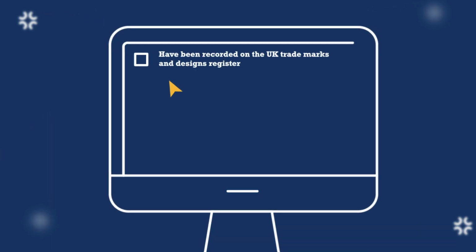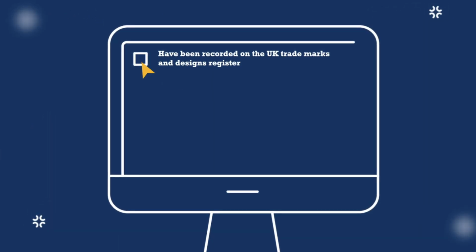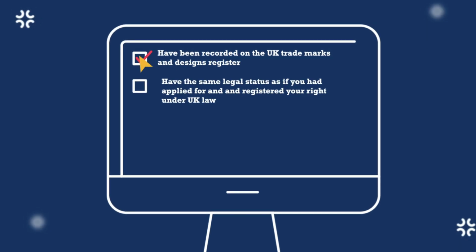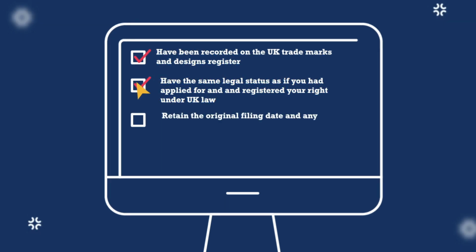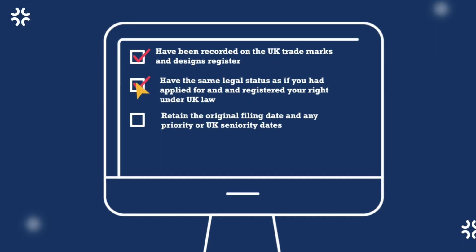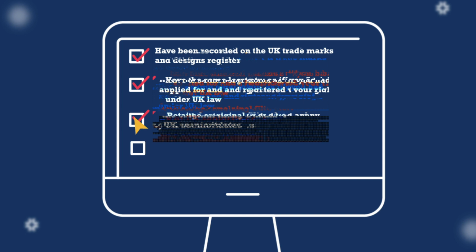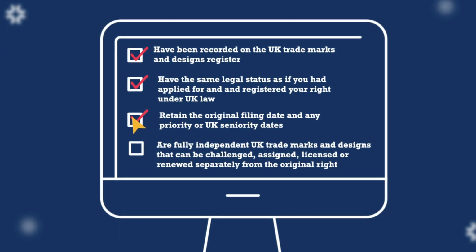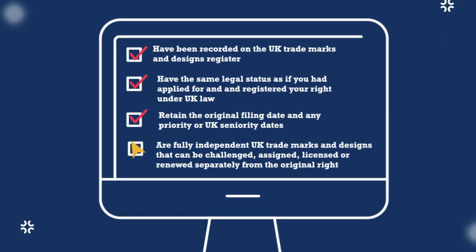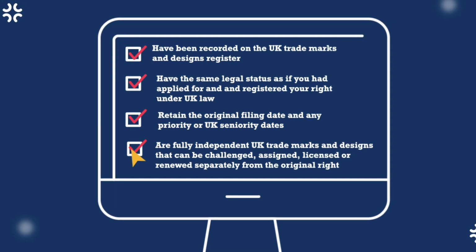Each of the rights created by the Intellectual Property Office have been recorded on the UK Trademarks and Designs Register, have the same legal status as if you had applied for and registered your right under UK law, retain the original filing date and any priority or UK seniority dates, and are fully independent UK trademarks and designs that can be challenged, assigned, licensed or renewed separately from the original right.